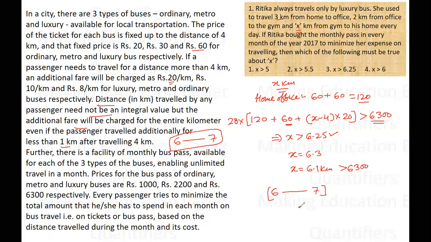So if the distance X is, say, 6.0005 kilometers, even then she has to pay more than 6300 rupees. So the answer would not be option 3, it would be option number 4.